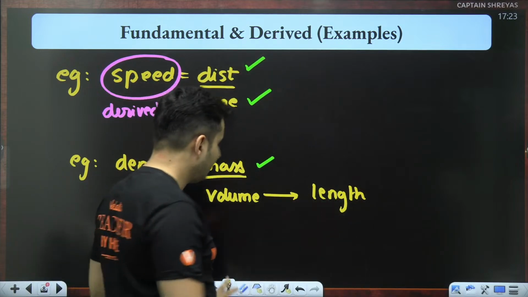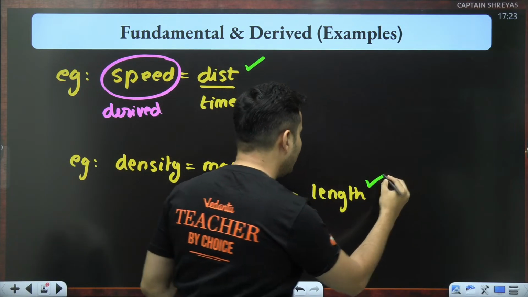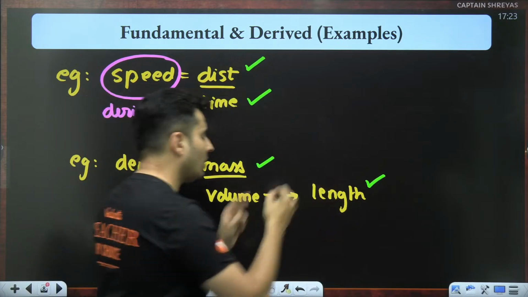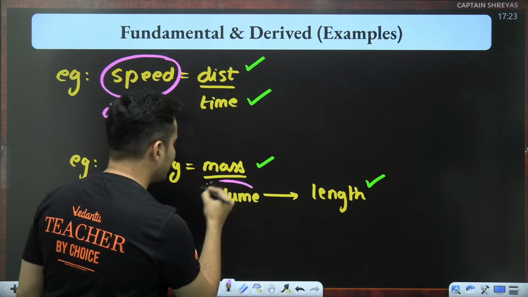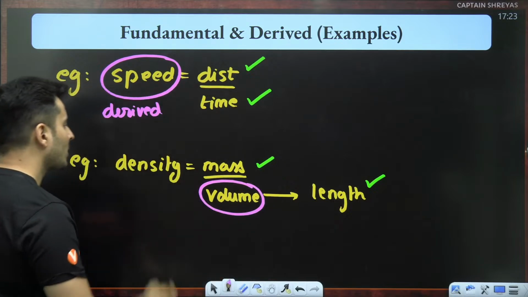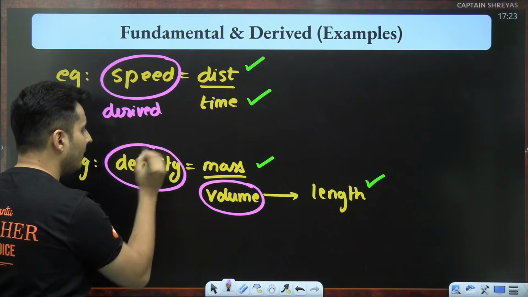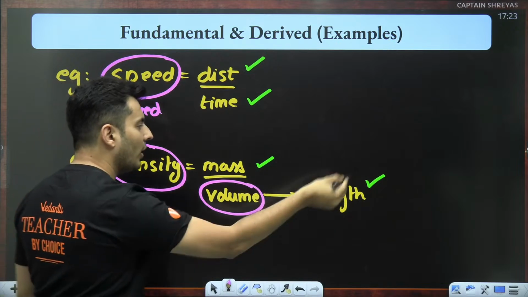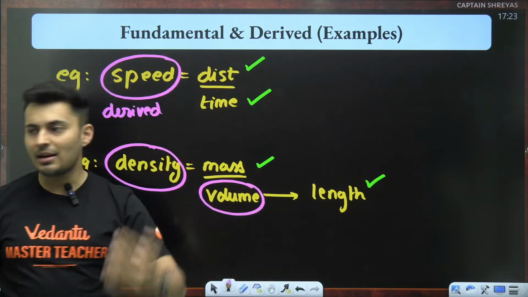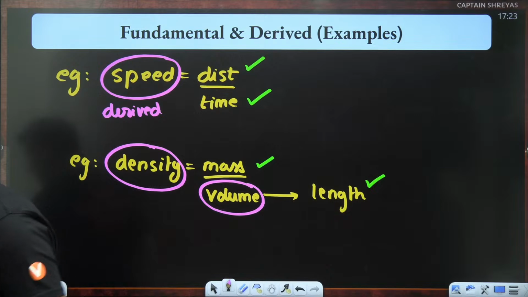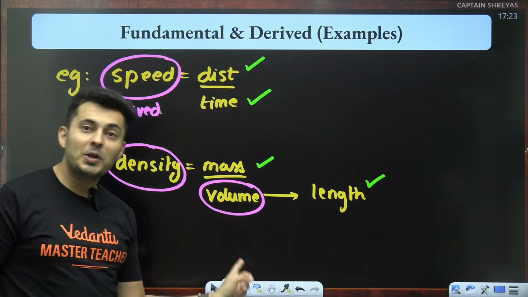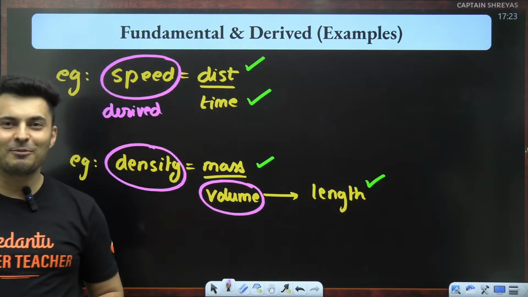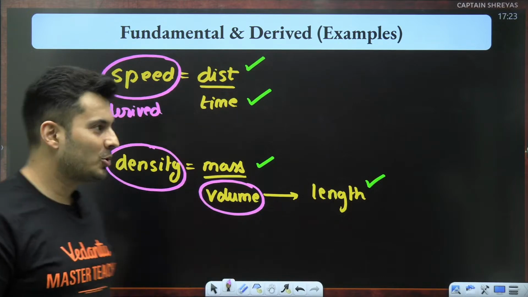So length is a fundamental quantity. Volume depends on those length dimensions. Hence, volume itself is a derived quantity. Not just that, even density is derived because it depends on two or more fundamental or derived quantities. Is that absolutely clear? A lot of people think volume is fundamental. No, volume depends on the length. Keep that in mind. So that is how you're supposed to think.